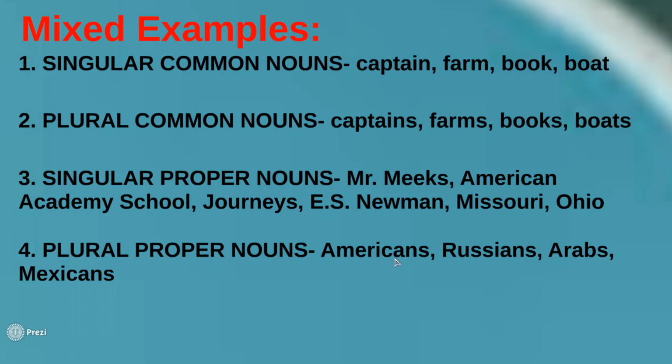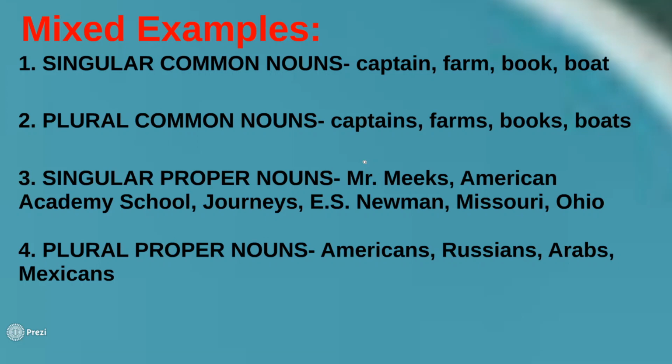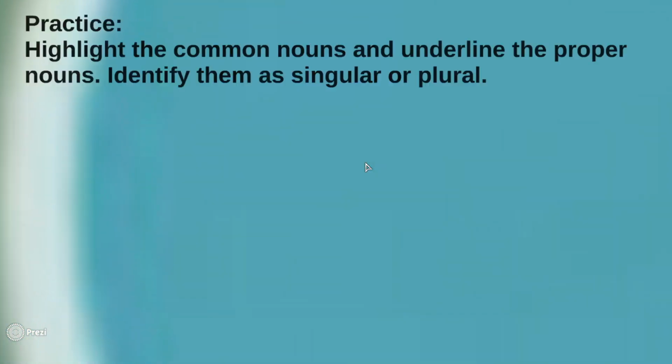For example, Americans. Americans starts with capital A. These are examples of proper nouns: Russians, Arabs, and Mexicans. So these are four examples of plural proper nouns. I want you to pause this video again and copy these examples. If you are done copying these examples, let's go to some practice activity.